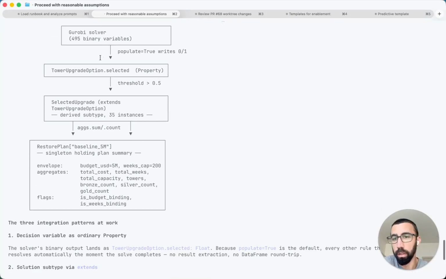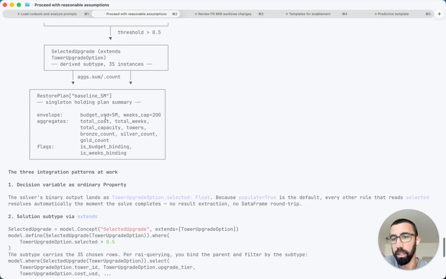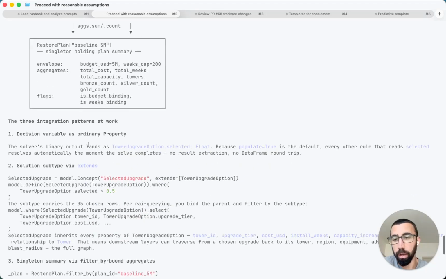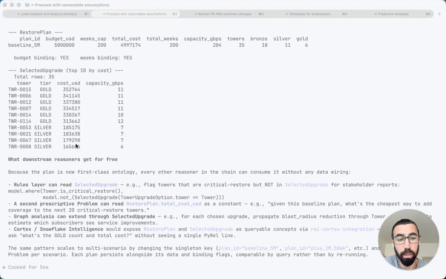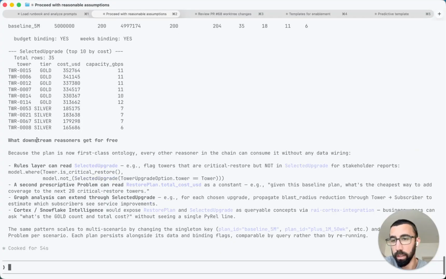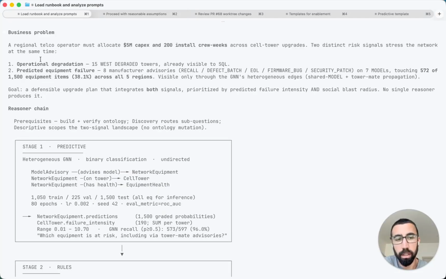Pulled them from the solver, integrated them into the ontology, and now they're queryable with full information, fully integrated all the way from graph rules and predictive reasoners into prescriptive, and now we can pass it back to those downstream reasoners, rules, graph analysis on those solutions. So this allows us to keep building our ontology, and you can see how within a day, you can easily arrive at solutions for complex planning problems like this telecommunications network.